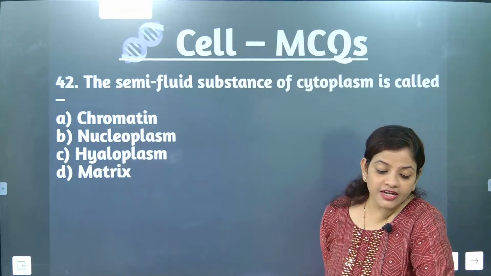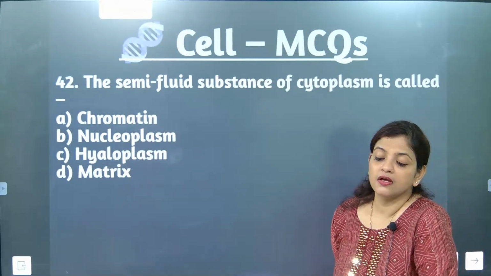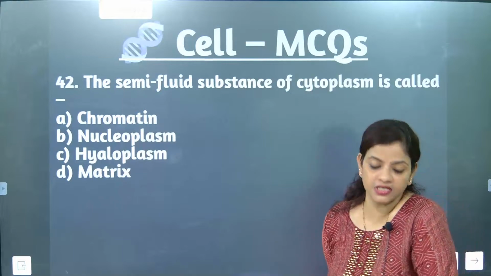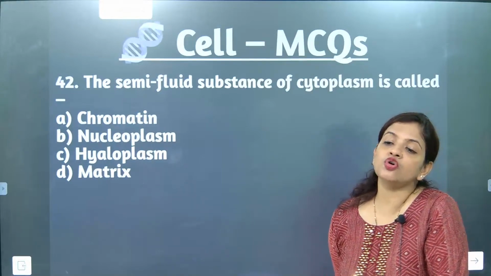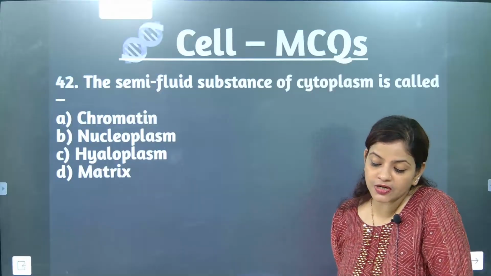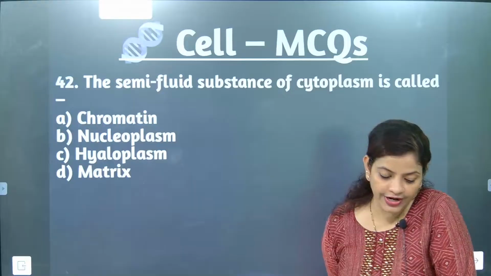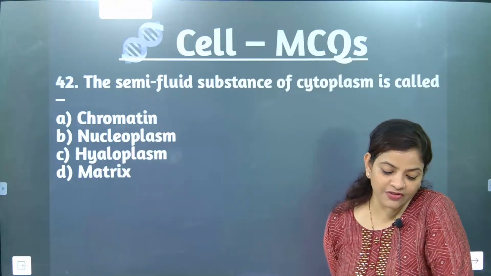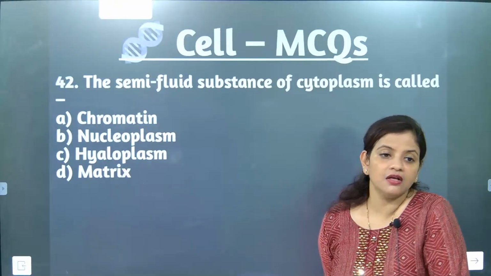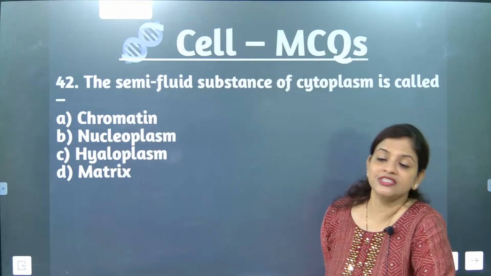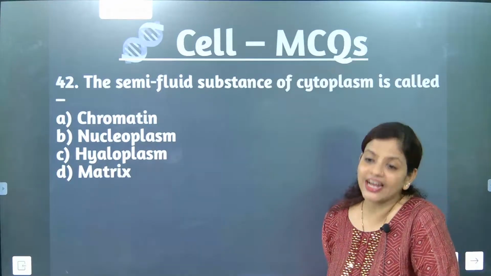See, what is the other name of hyaloplasm? The other name of hyaloplasm is cytosol. Remember this. Note down. It is also called cytosol. If they want to disturb you, they will use this word. It is the clear jelly-like fluid of the cytoplasm that fills the interior of the cell. Hyaloplasm, other word is cytosol. Cytosol is a part of cytoplasm.